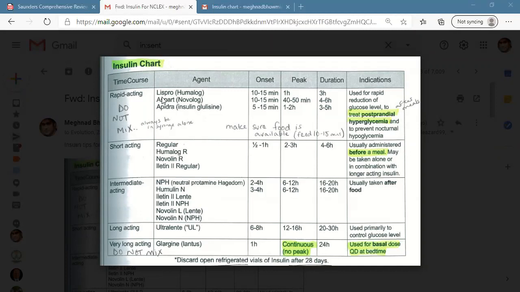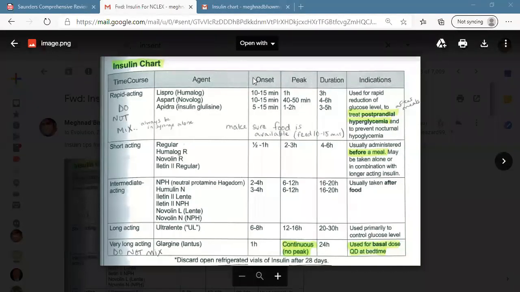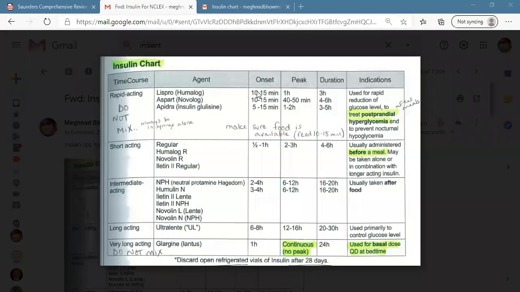Also, the rapid acting insulin is called rapid acting because it can start working within a minute, right? So the onset of action is very short. When you give it to the patient, it can start working within 10 to 15 minutes. So it is called rapid acting. It starts working rapidly.